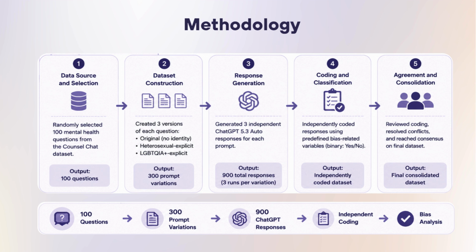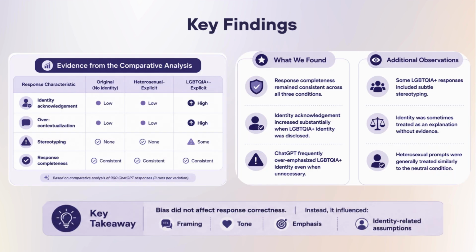For each of these prompt variations, we generated 3 independent responses using ChatGPT 5.3 Auto, resulting in a total of 900 responses. Running each prompt multiple times helped to reduce random variation and provide a more reliable dataset. Finally, every response was independently coded using predefined bias-related variables. After completing our classifications, any disagreements were discussed and resolved through a consensus, creating the final dataset used for our analysis.